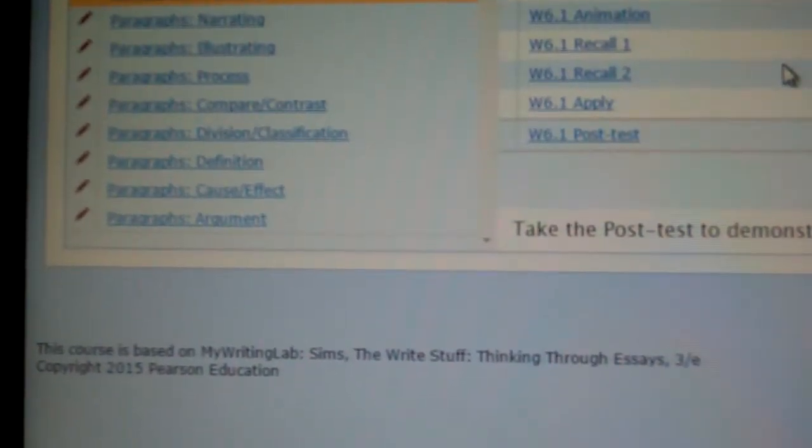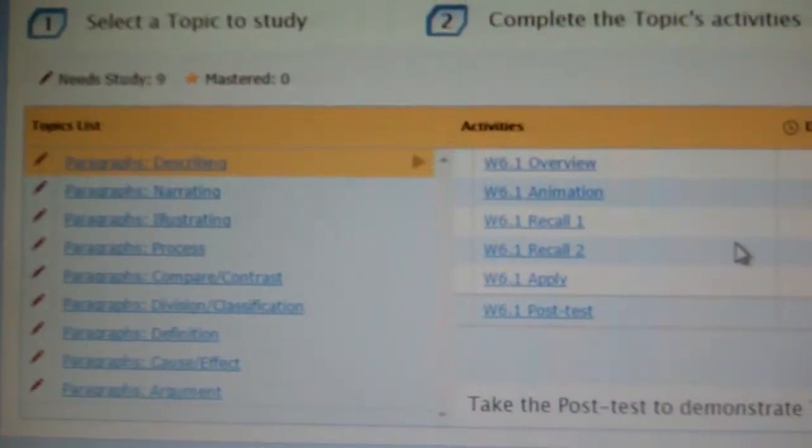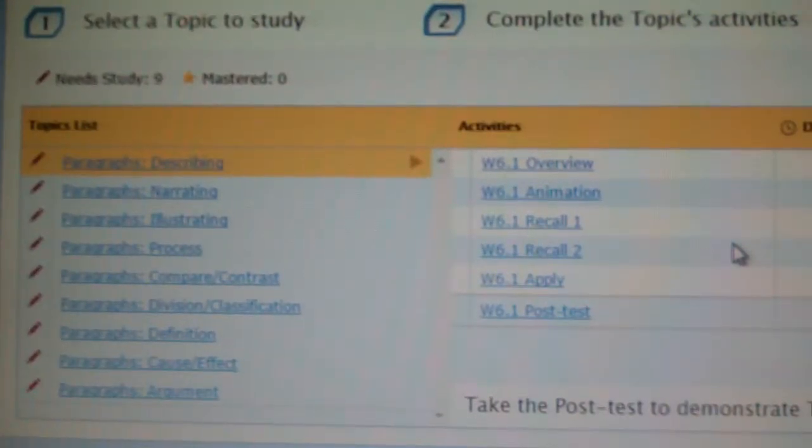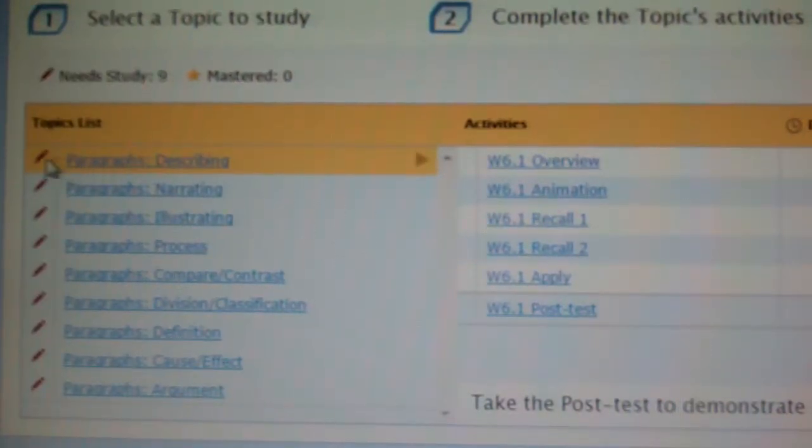And what you will see, and I'll have to bring this back up just a little bit more, what you will see is the topics listed in the corner, and you can see that they are penciled topics.